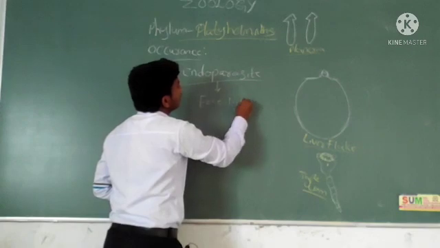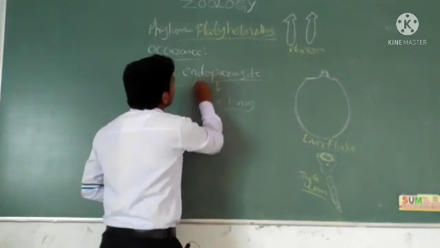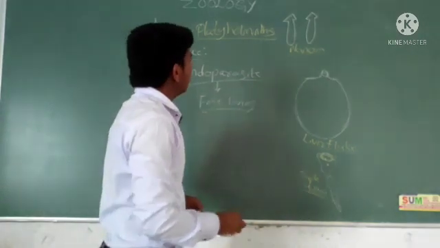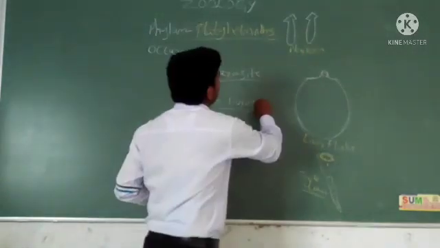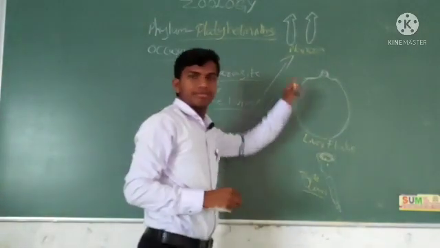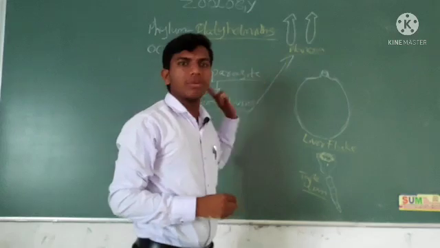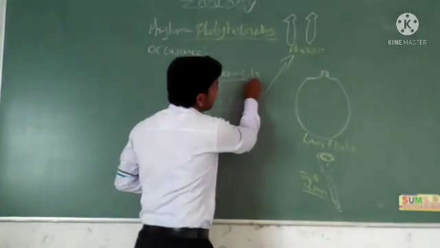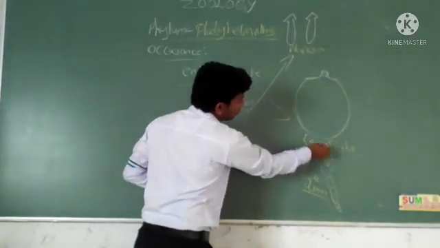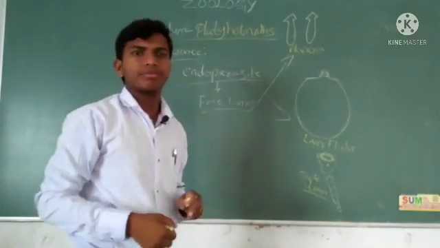Some are free living, some are endoparasites. The example of free living is planaria. Endoparasite examples are liver fluke and tapeworm.